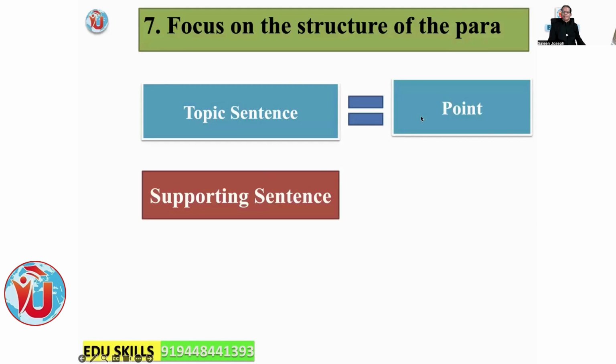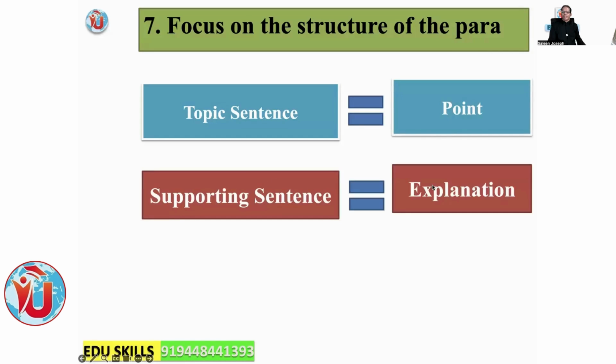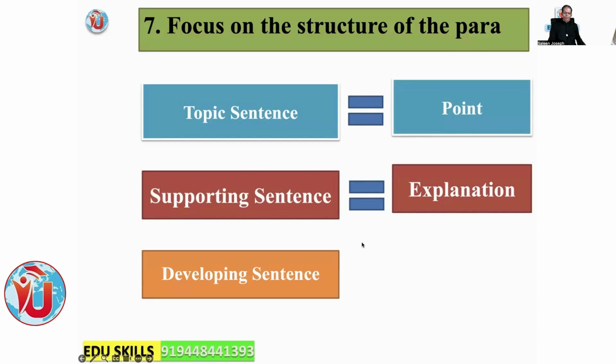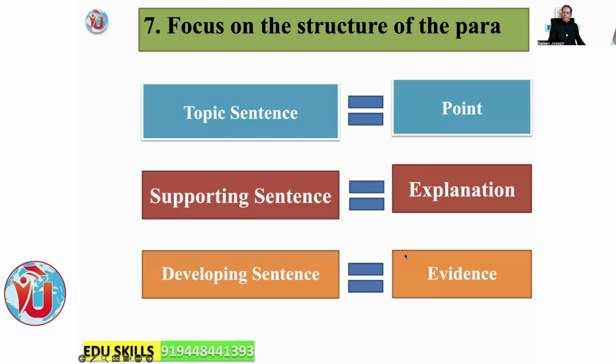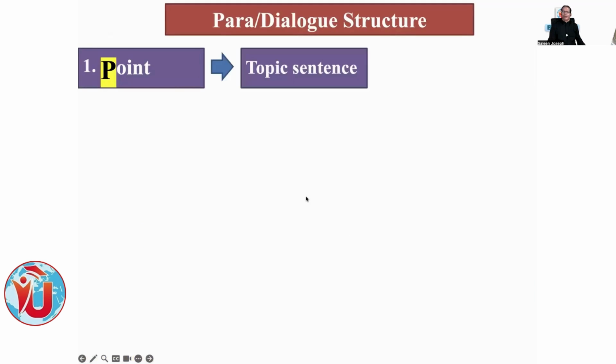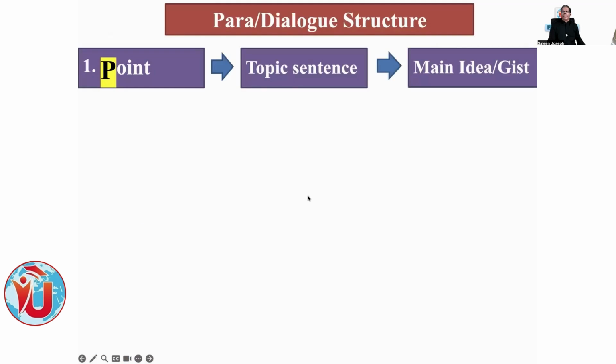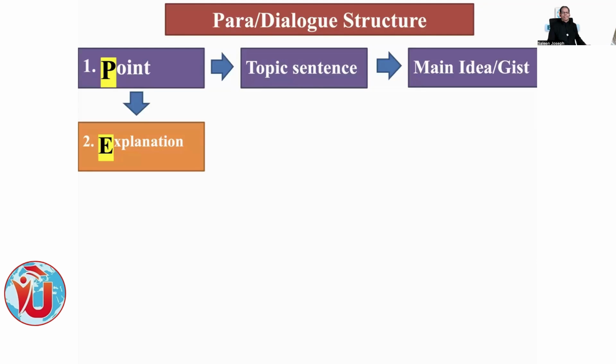Topic sentence means the main point. Supporting sentence means explanation of the main point. Developing sentence means illustration or the evidence about the topic sentence. Okay, so first one is point, topic sentence, the main idea or gist. Whenever you have a gist-based or main idea-based question, you have the answer in the very first sentence or the second sentence, that is the topic sentence. Normally it is the first sentence, sometimes it can be the second sentence.